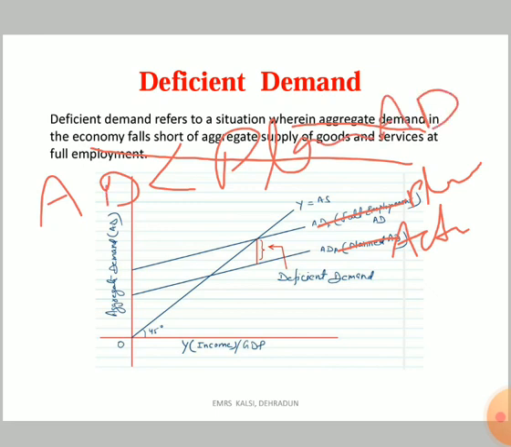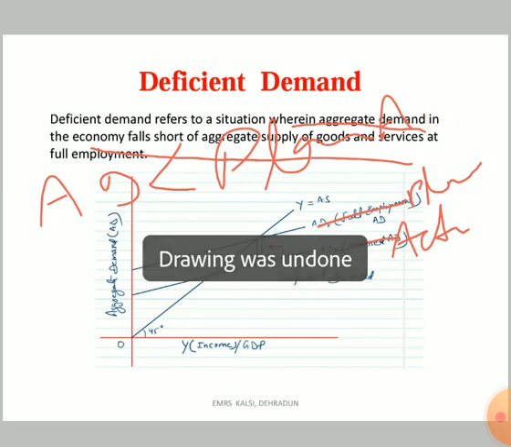Means here planned AD is more. The producers planned the demand of 100 units, but in actual the demand occurs of 80. In actual producers planned the demand that this year the demand would be 100 units, so they supplied the goods according to that demand, but in actual what happened, the demand becomes less. The demand appears to be low, so actual demand is less than the planned demand. That situation is called deficient demand.